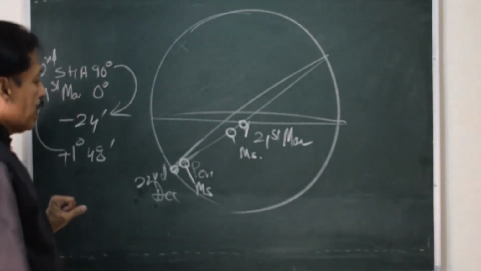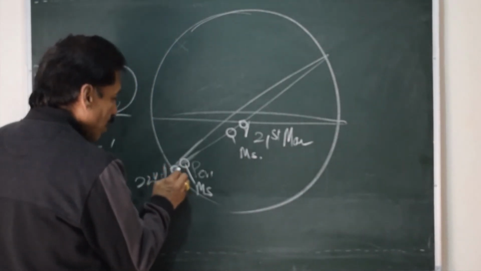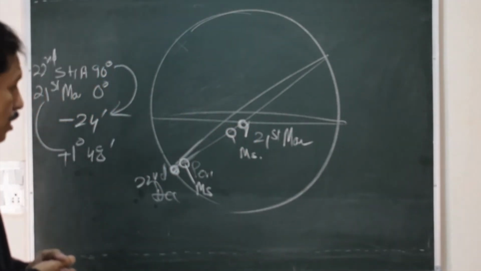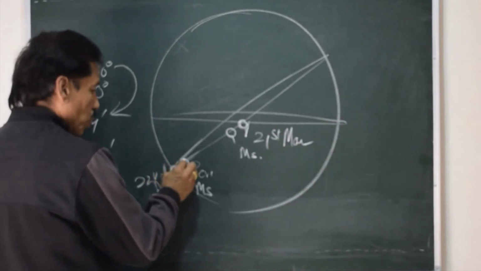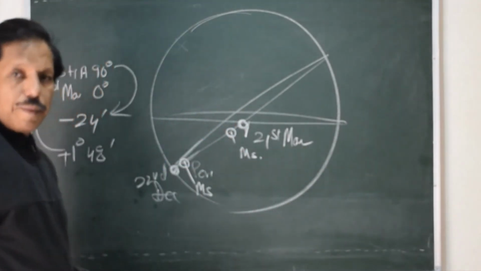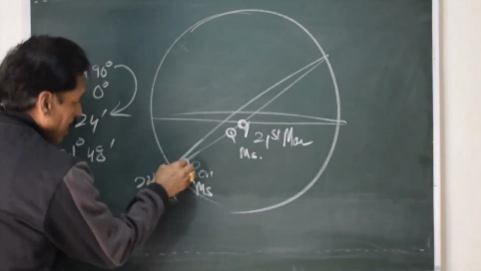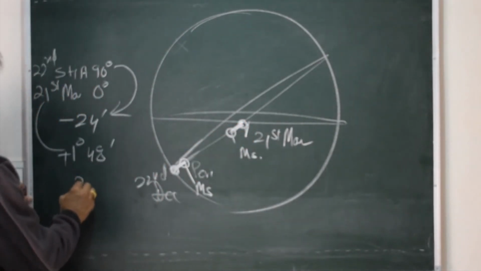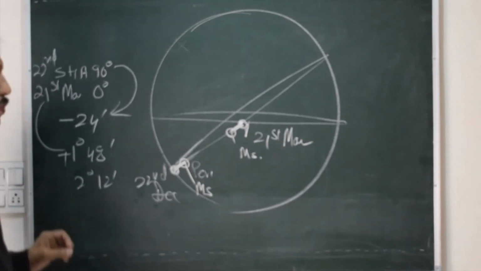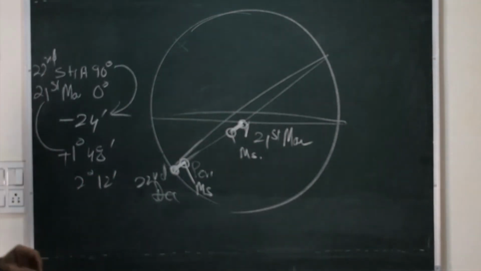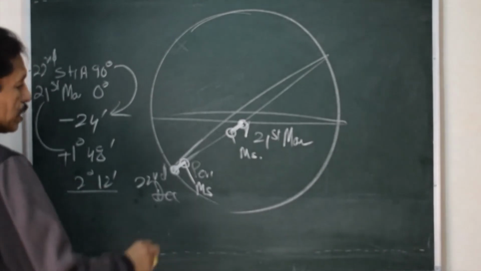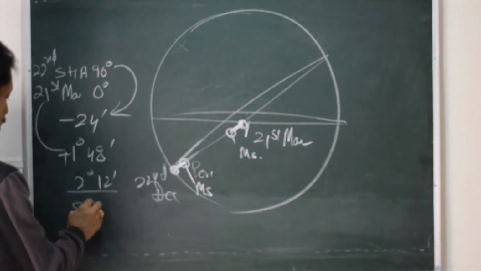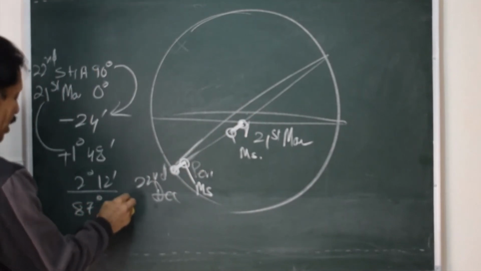So actually, while the true sun travels from this point till this point, owing to its high speed, the mean sun has traveled only from here till here. If we total up this part and this part, it becomes 2 degrees 12 minutes. Now this 2 degrees 12 minutes is subtracted from 90 degrees, so that becomes 87 degrees and 48 minutes.